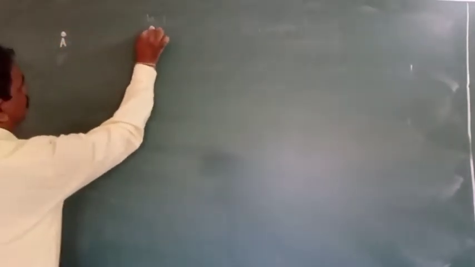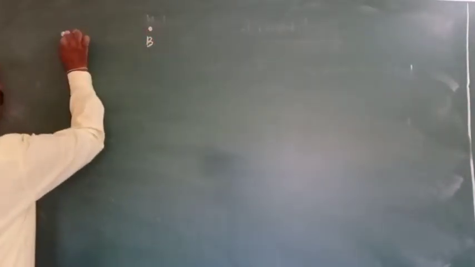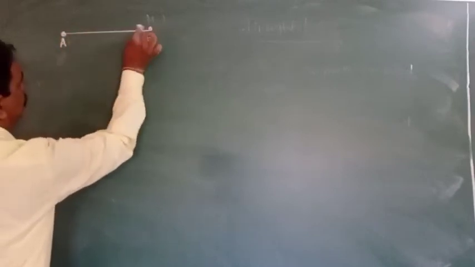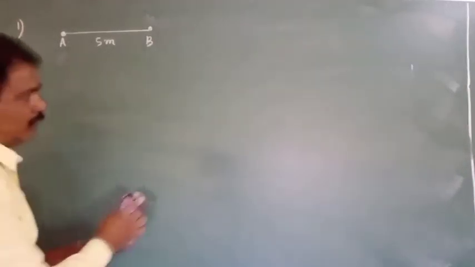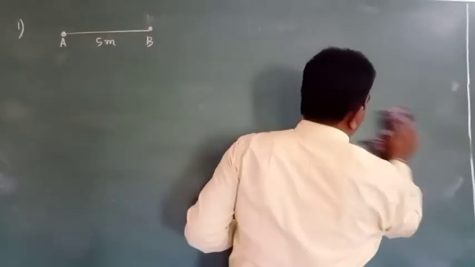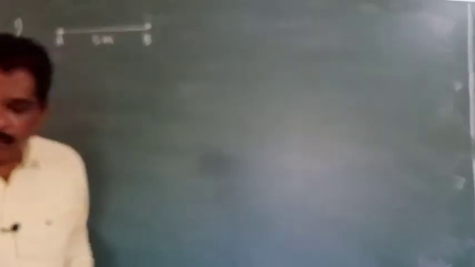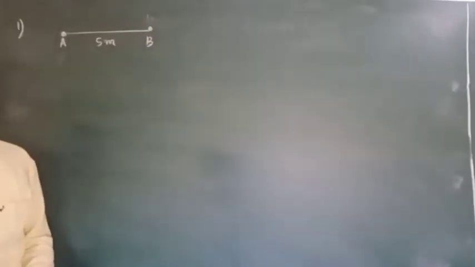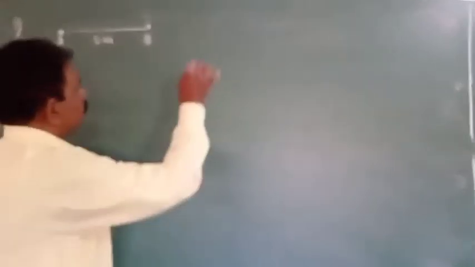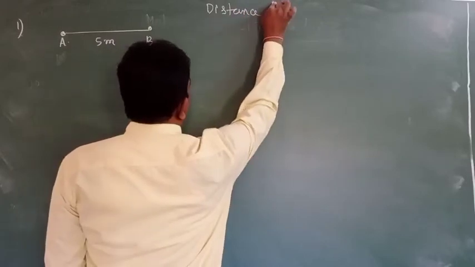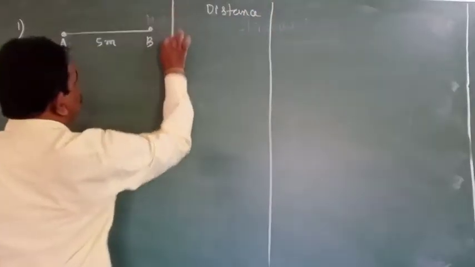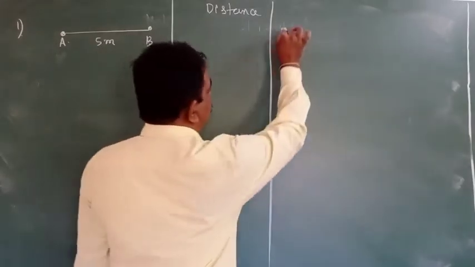For example, a body started from here and came to the point B by traveling 5 meter. A body came from A to B by traveling 5 meters. In this case, what is the distance? What is the displacement?